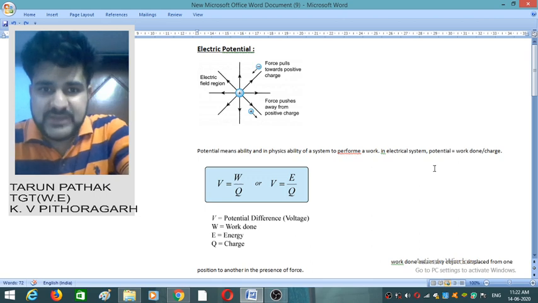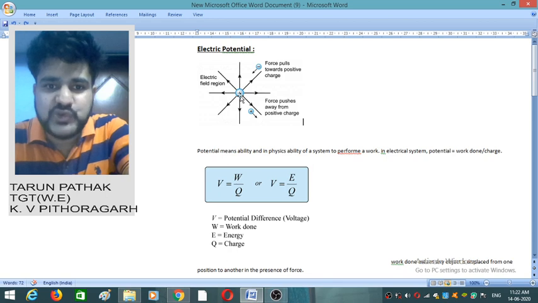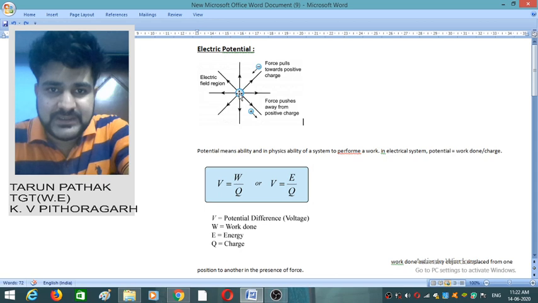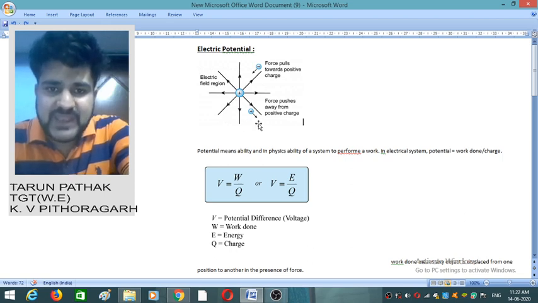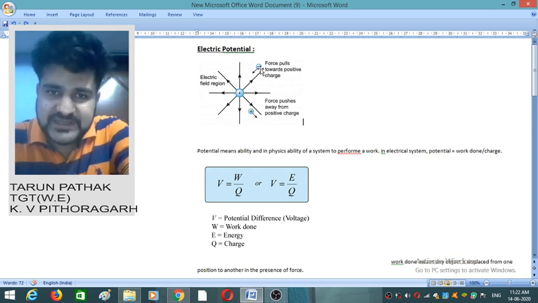Okay, similarly here you see in this diagram we have one charge plus q coulomb that has been kept here, and because of this plus q coulomb the electric field lines will be outwards. We have studied this in previous classes. Suppose we have another charge plus q kept here. Because of this positive charge it will experience a force of repulsion. Similarly, this negative charge will experience a force of attraction.